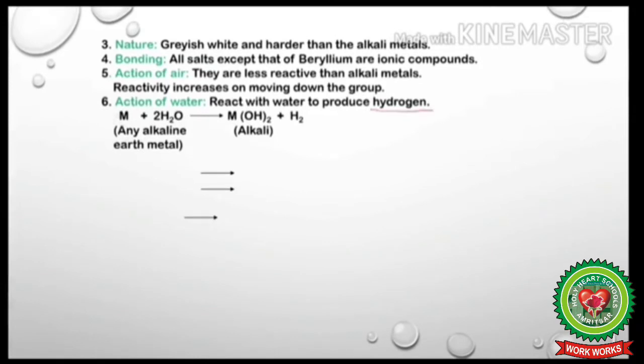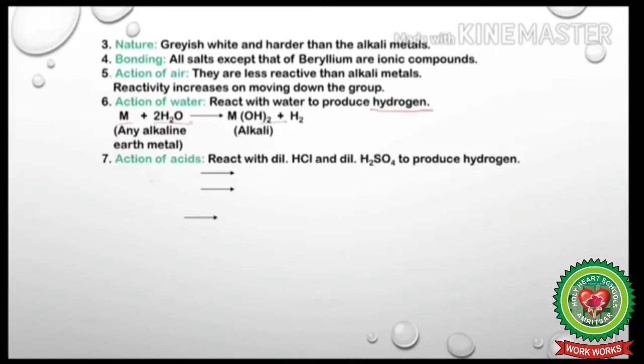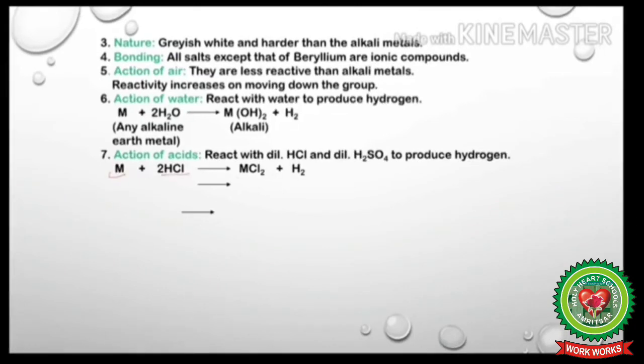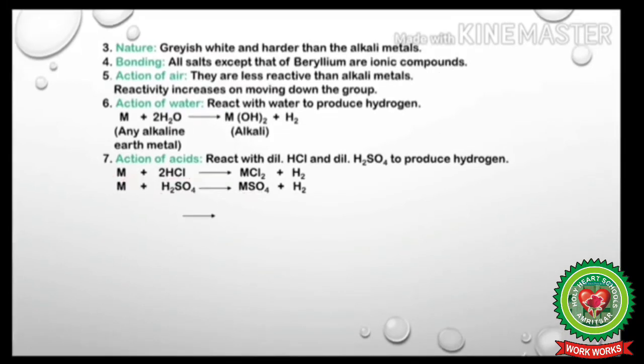This reaction shows how alkaline earth metals react with water and produce alkali and hydrogen. Next is action of acids. Alkaline earth metals also react with dilute HCl and dilute H2SO4 to produce hydrogen in the form of the following equation, where M stands for alkaline earth metal, which reacts with HCl to form MCl2 and hydrogen. In the second reaction, alkaline earth metal reacts with H2SO4 to form MSO4 and hydrogen.